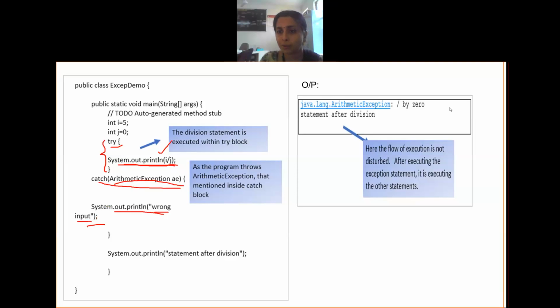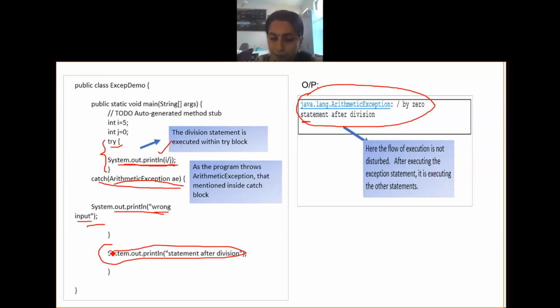Just have a look at this particular part where the output is being shown so nicely. It is not abruptly ending and the cursor will still be pointing here. It means that the next set of statements can be executed without abrupt interruption. That is the advantage of using try and catch. Whatever follows after the catch block is called the finally block. Even though there is no finally keyword available, it will be taken as finally. So whether or not the try block or the catch block gets executed, finally is by default getting executed.